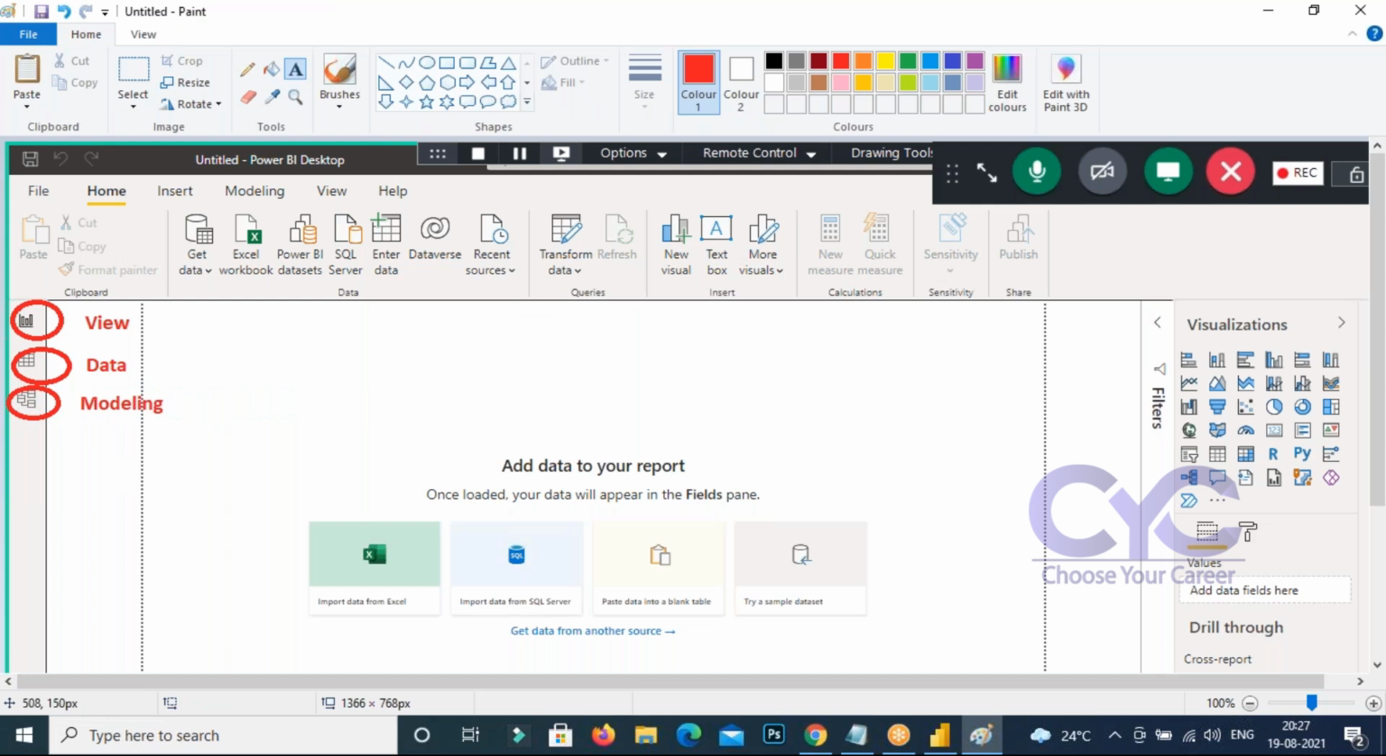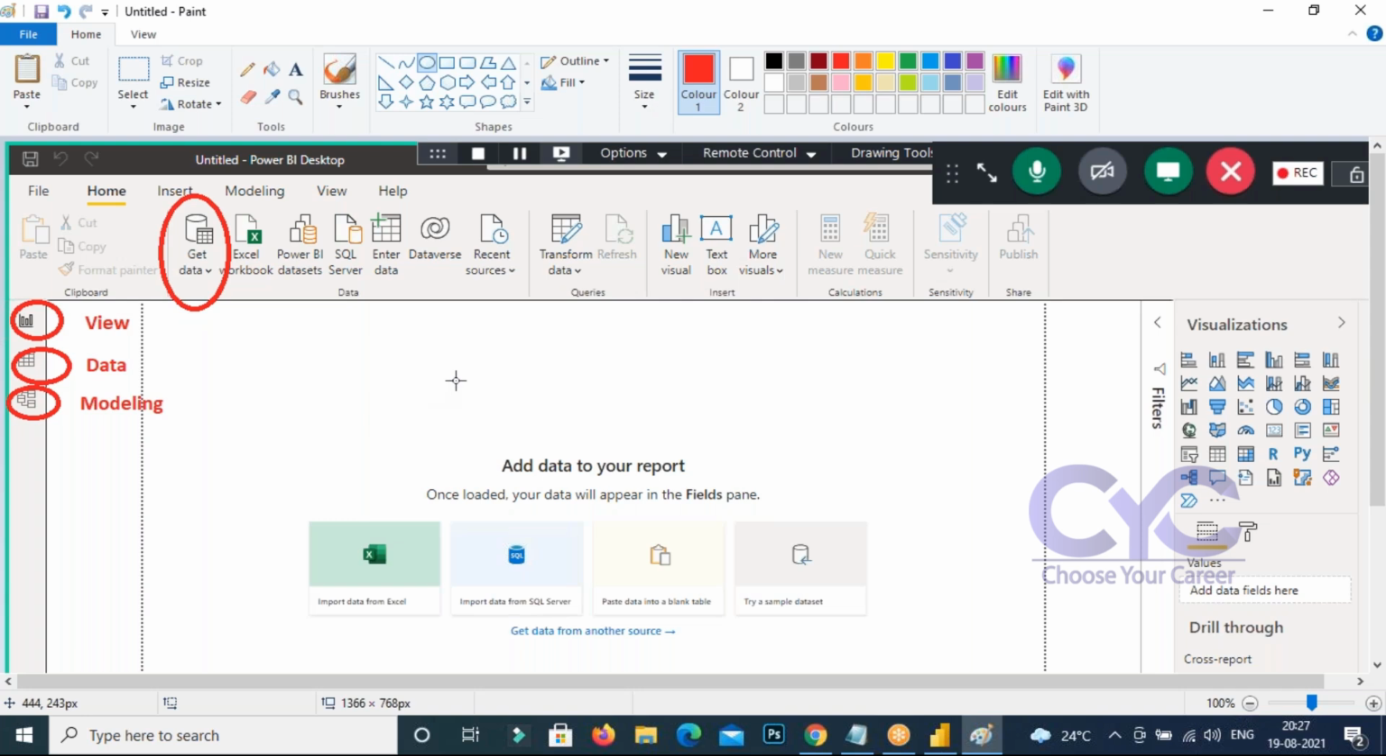There is one more thing here. From this part you are going to get the data into Power BI. Once you get the data, you are going to transform it. It is an extraction part, meaning you are fetching the data. After extraction, you are going to transform.